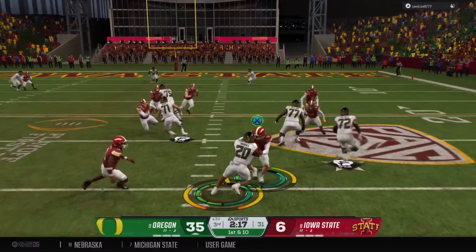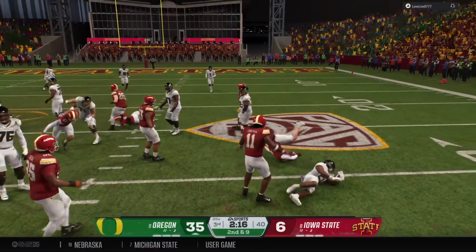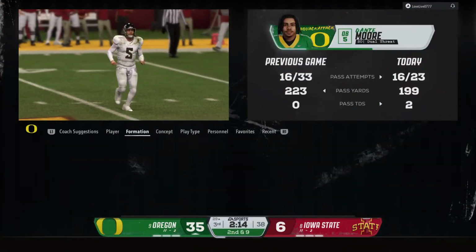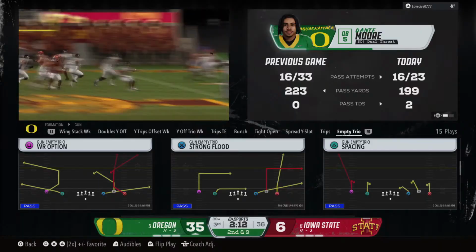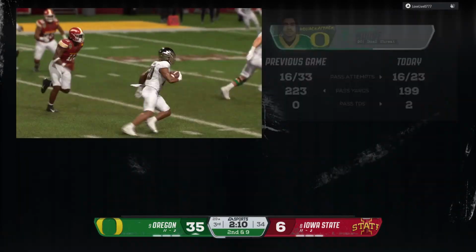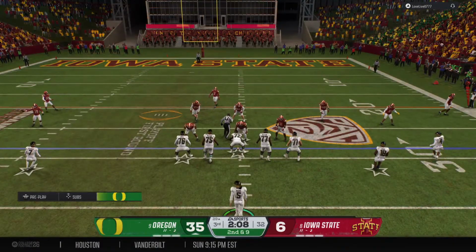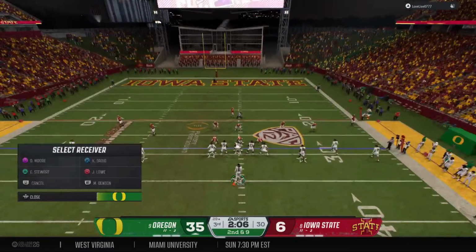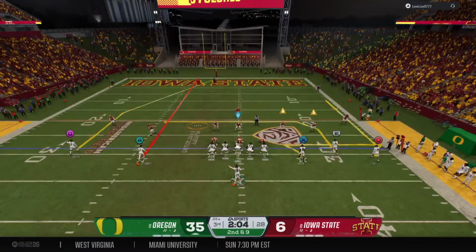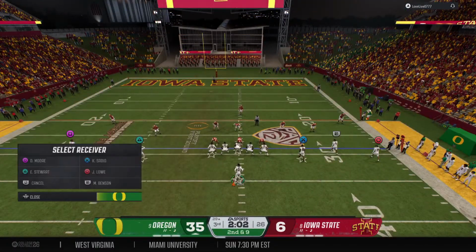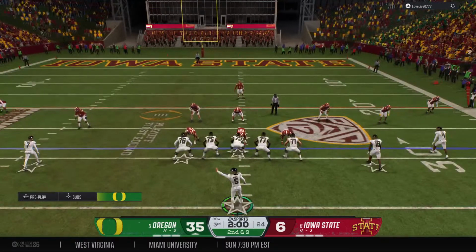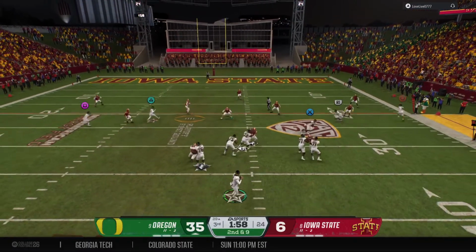It's a screen pass complete to the running back. And he will be stuffed for no gain. Well, it seems like a screen pass is either feast or famine. You either completely fool the defense and you've got a lot of room to run behind a convoy of blockers, or there's just nowhere to go and the play gets blown up as we see here. Looking to throw it again.